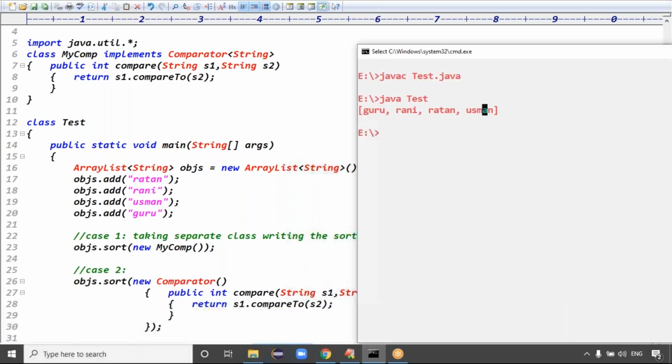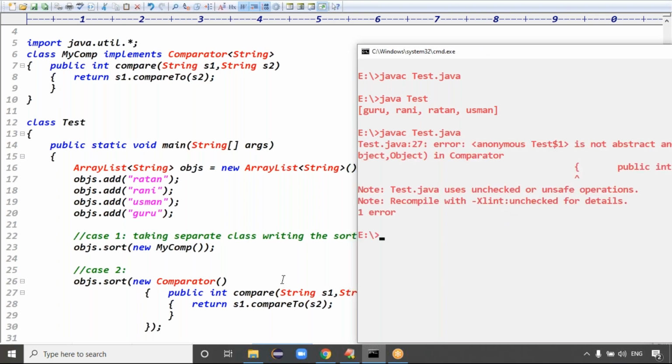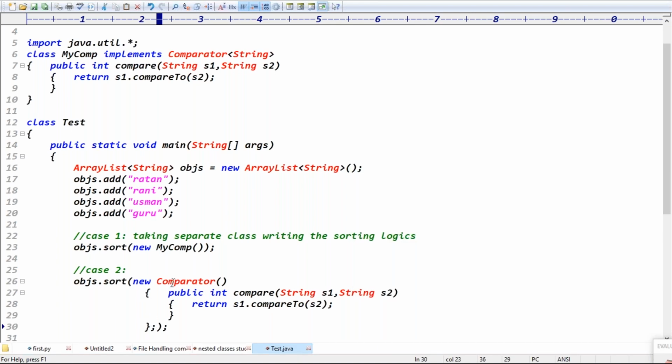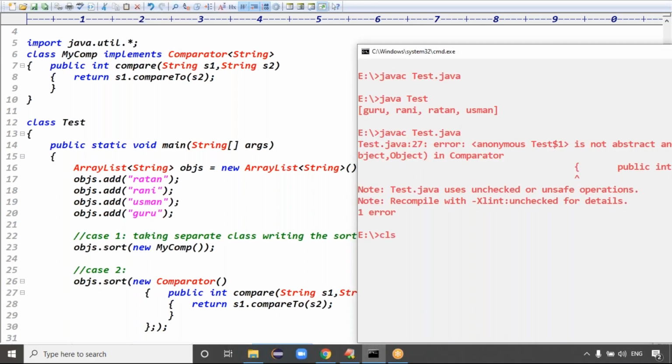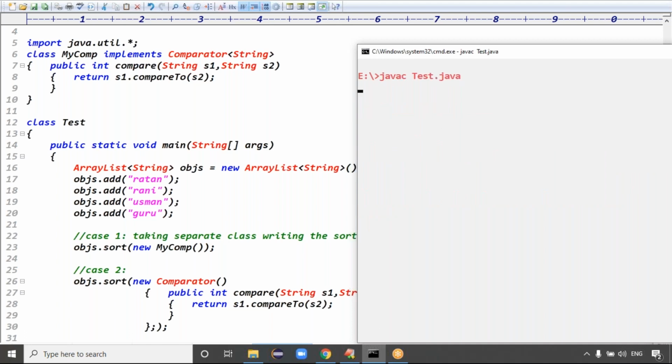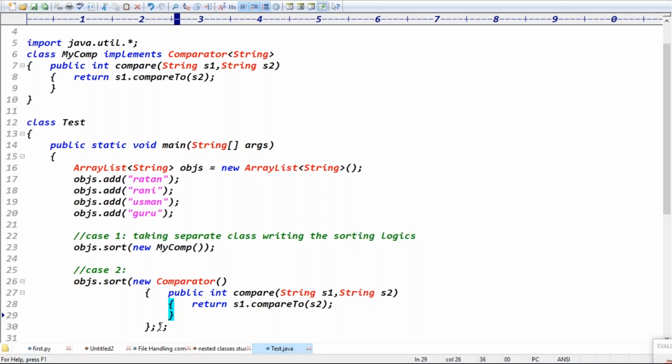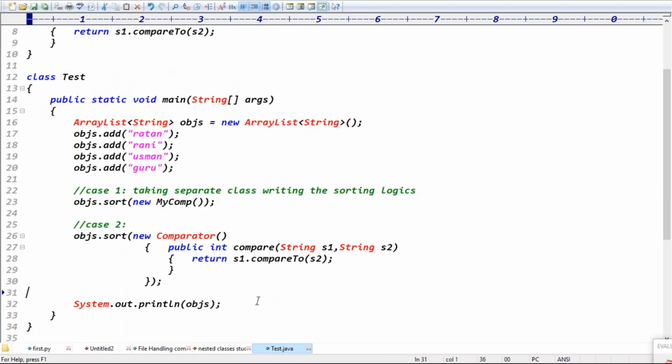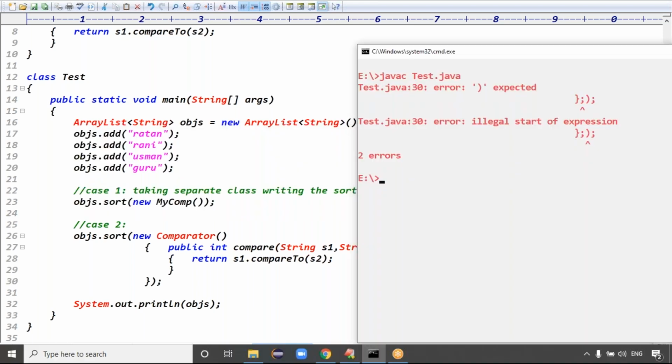Now we are getting the clarity, right? The code is not compiling because it is an anonymous inner class. When you take new Comparator here, guys, the anonymous inner class must end with a semicolon. Then you can compile the code. Sorry, here we are also missing the type String.